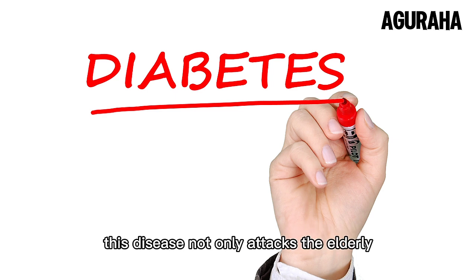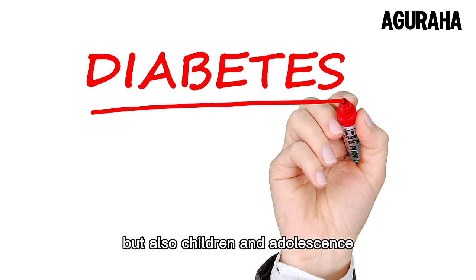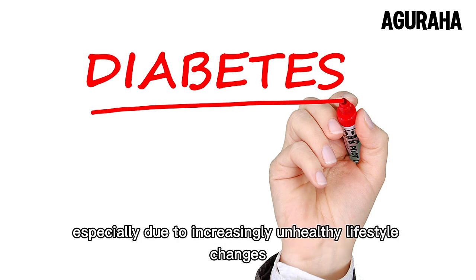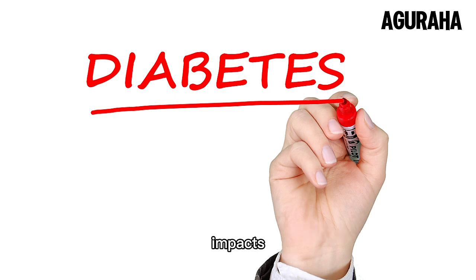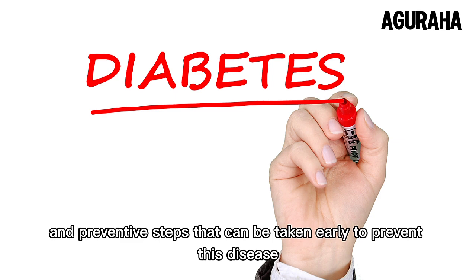This disease not only attacks the elderly, but also children and adolescents, especially due to increasingly unhealthy lifestyle changes. This video will provide a comprehensive understanding of what diabetes is, its causes, impacts, and preventive steps that can be taken early to prevent this disease.